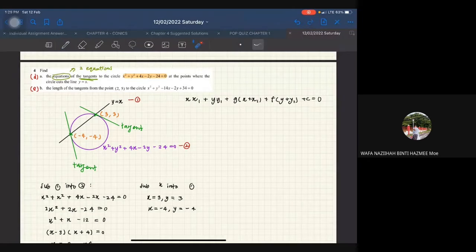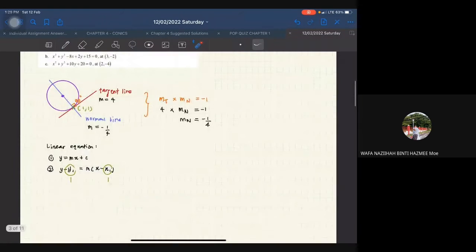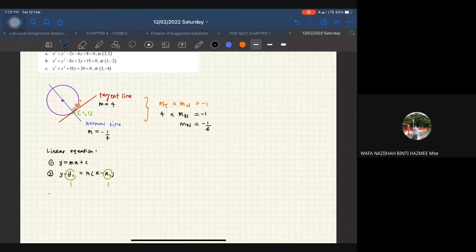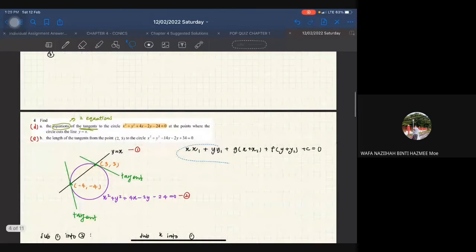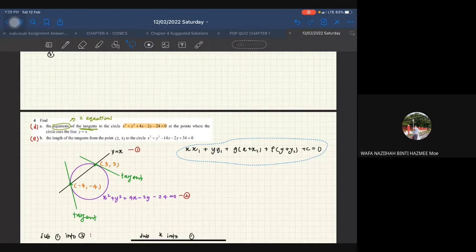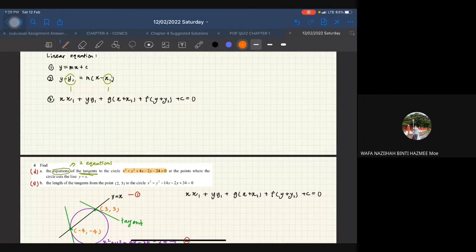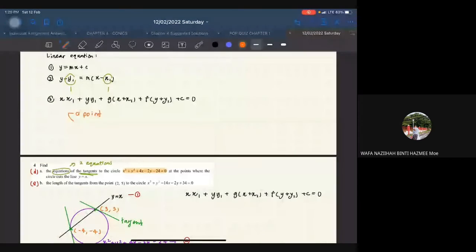Basically, soalan yang tadi yang saya cakap kat sini, this one, awak tambah lagi satu. The third equation. Okay, so this one yang kita ada ni. So copy, just paste it here. Okay, so apa yang awak kena tahu dalam ni adalah you need to know a point on the tangent, and then awak mesti tahu nilai G, nilai F dan juga nilai C, which will come from the circle punya equation.